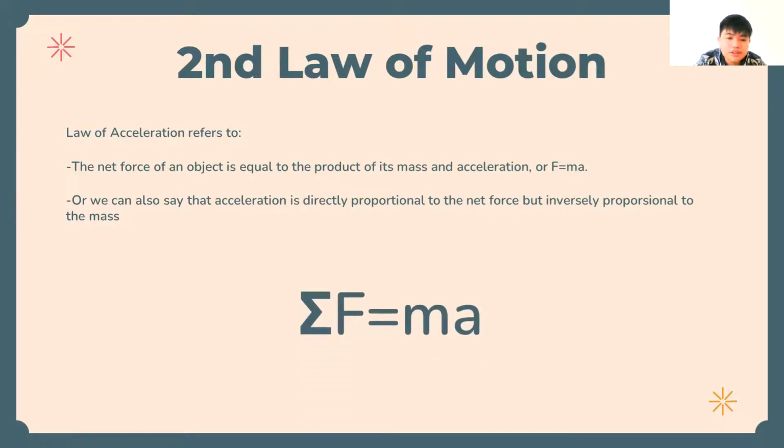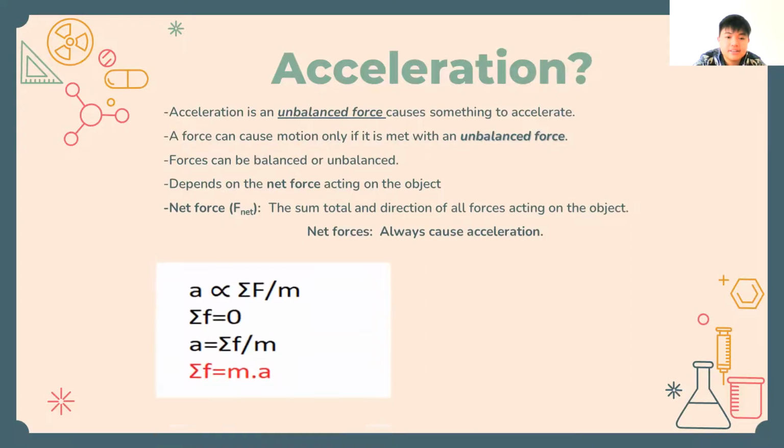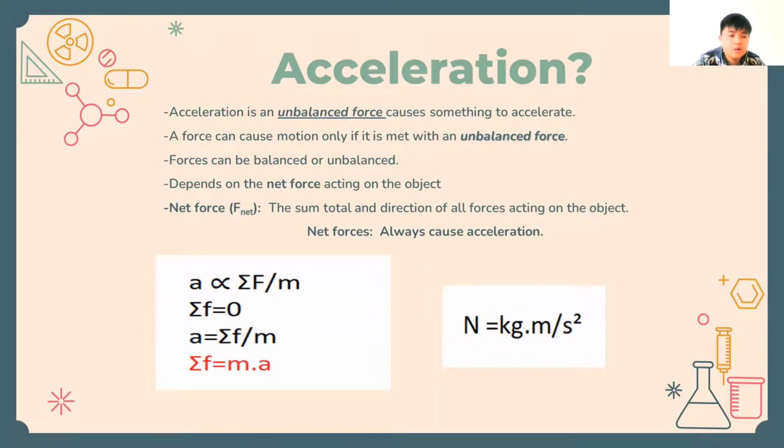So you can imagine that the equation is like this: sigma F equals m times a, where F is force, m is mass, and a is acceleration. What is actually acceleration? An unbalanced force causes something to accelerate. A force can cause motion only if it is met with an unbalanced force. Without acceleration, a force cannot cause motion, and a force can be balanced or unbalanced, depending on the net force acting on an object. So you must be thinking, what is net force?